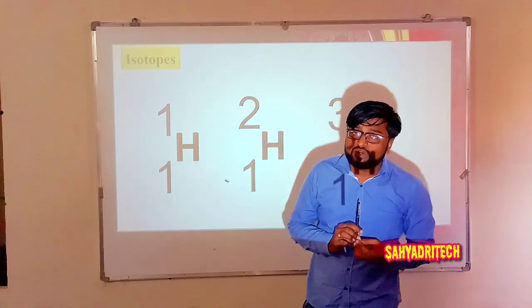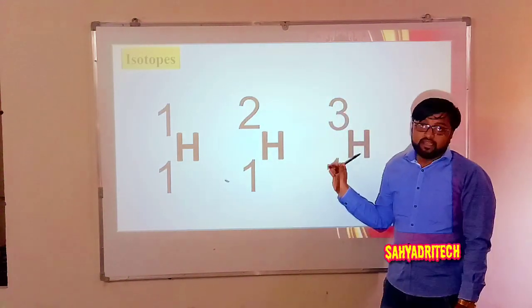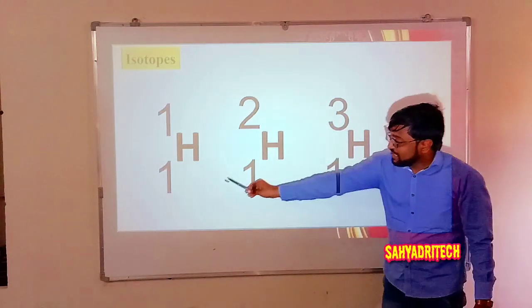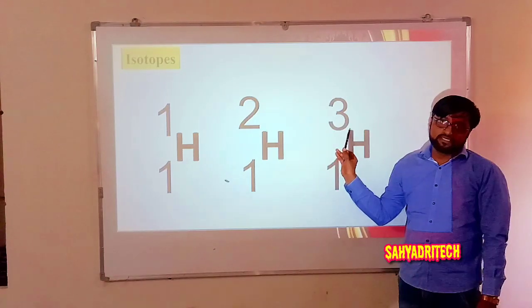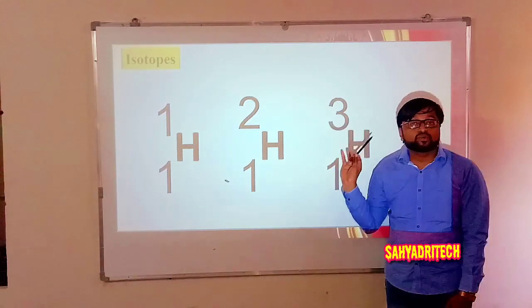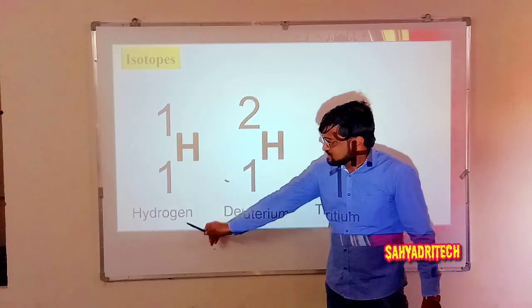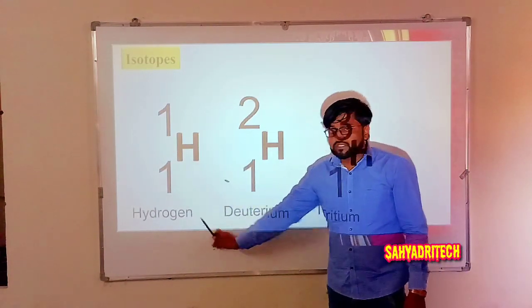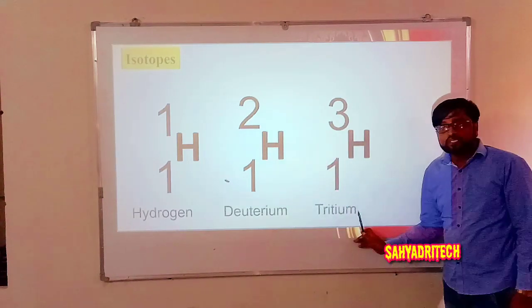So what is an isotope? These are the atoms of the same element having the same atomic number but different mass number. The names of these: 1H1 is named hydrogen, 1H2 is deuterium, and 1H3 is tritium.